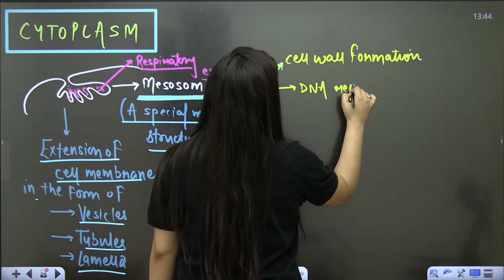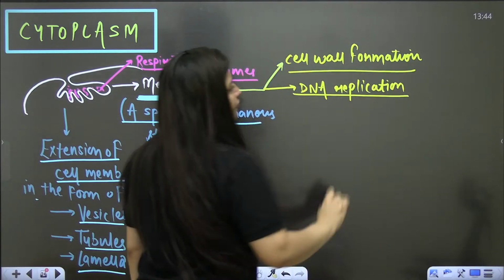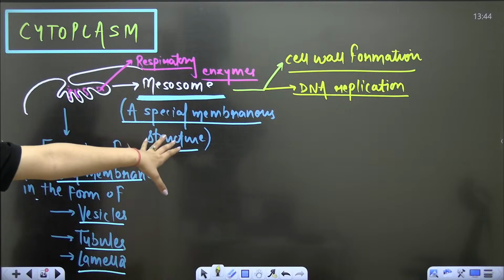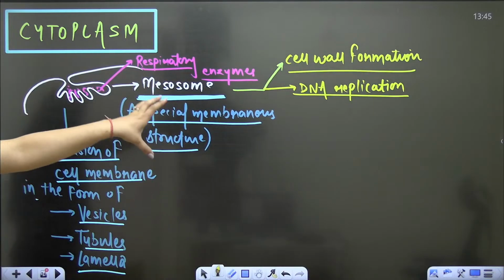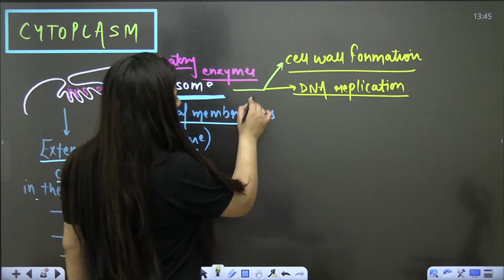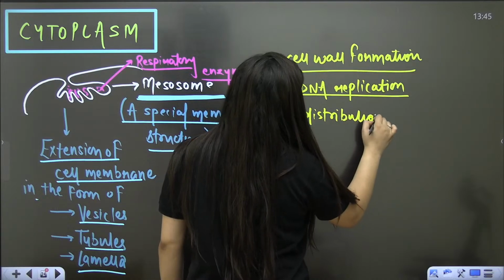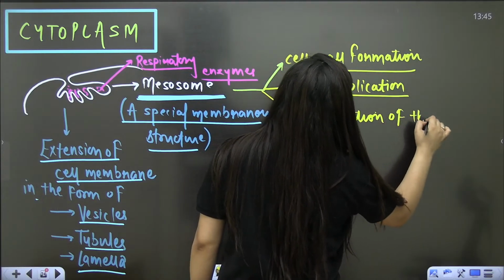You should know the functions of this mesosome. It will help in cell wall formation, in DNA replication, and in the distribution of that DNA to the daughter cells.